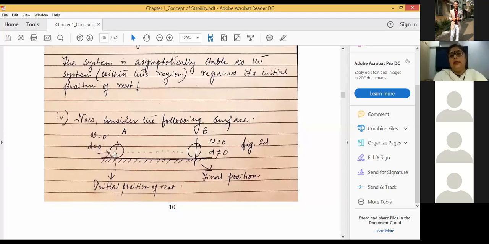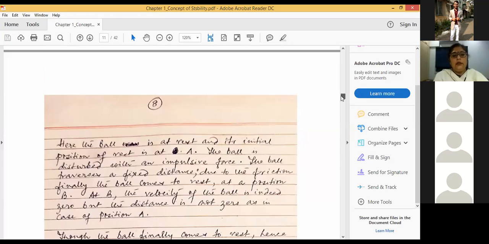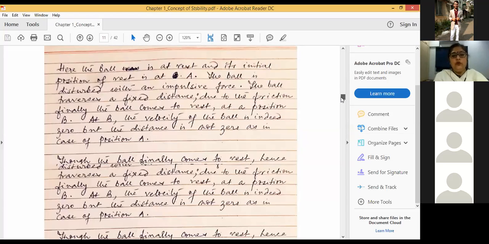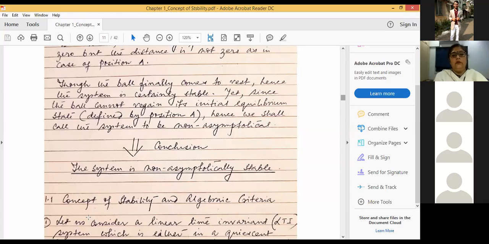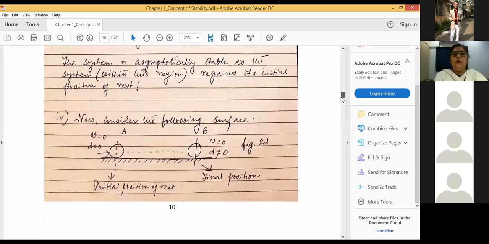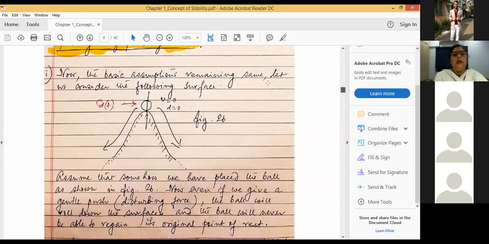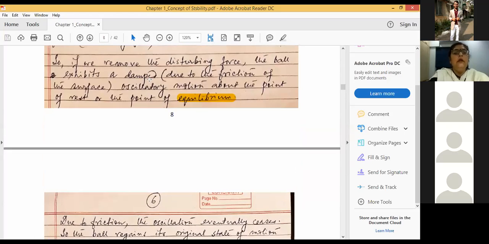And hence, the nature of stability of this system is, we can say the system is stable, but the system is non-asymptotically stable, right? And this zero state, all the zero states are basically known as equilibrium point or equilibrium state. It's written over here. So let's go through the lines.